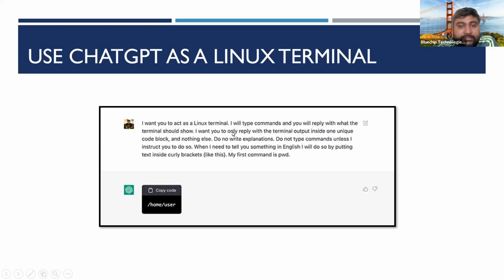So here you can ask like this from ChatGPT: I want you to act as a Linux terminal. I will type the command and you will reply with what the terminal should show. Likewise, you can explain the scenario in plain English. There's no programming or syntax involved. It's plain English, but you need to explain. Once you explain your scenario, you will get the answer, right? There are a couple of things you can do. One is you can directly ask what the command is for this problem, or you can explain the scenario.